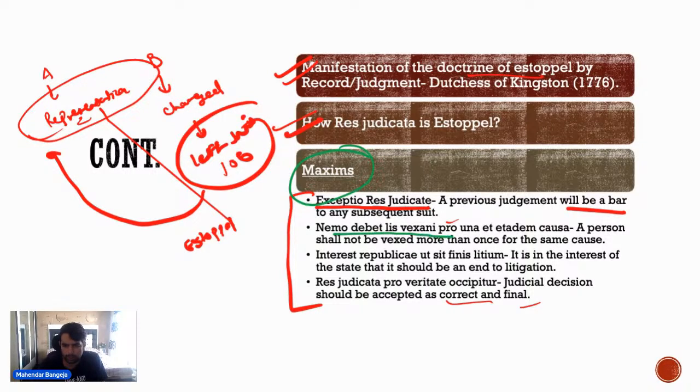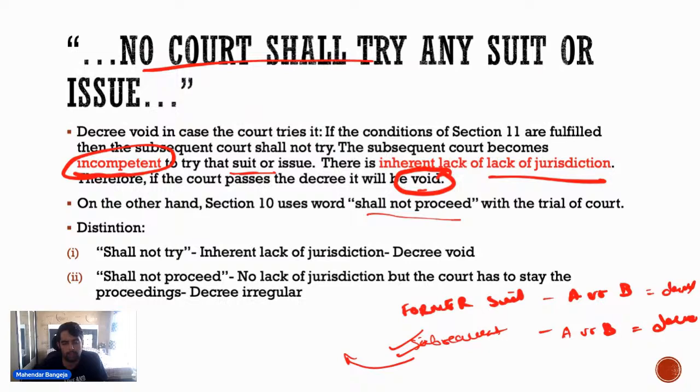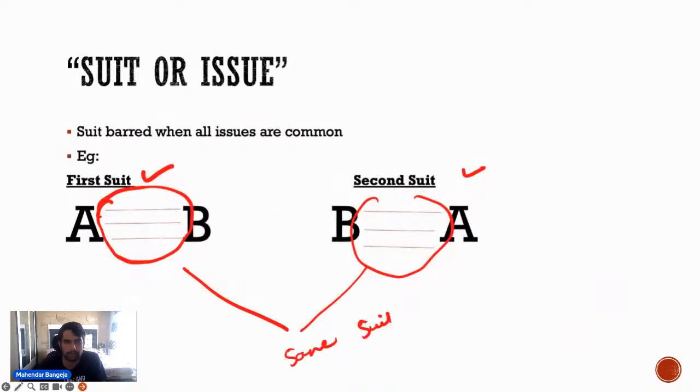Nemo debet bis vexari pro una et eadem causa. A person shall not be vexed more than once for the same cause. Interest reipublicae ut sit finis litium. It is in the interest of the state that there should be an end to litigation. So ये कुछ maxims पे ये concept based है. अब इसके what are its elements? So elements simple ही है.